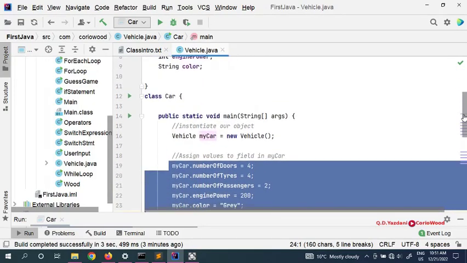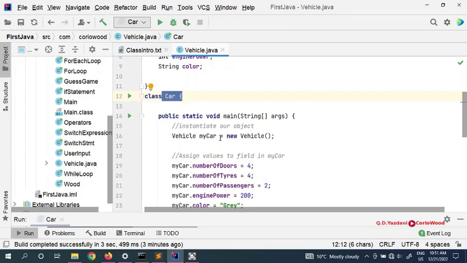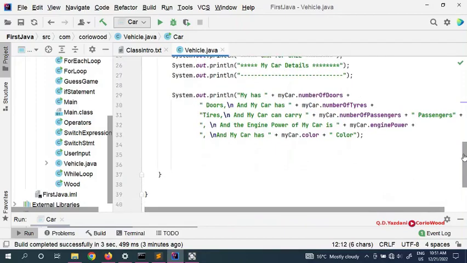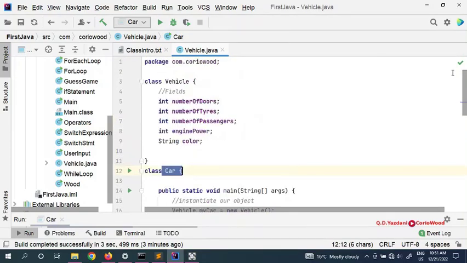You don't have to use my car. You can use for this class car, my uncle's car, my friend's car, my brother, my sister, my best friends, my teacher, my professor, whoever. You can create a class object. You can instantiate the object. So that's how we're going to create our classes in Java.